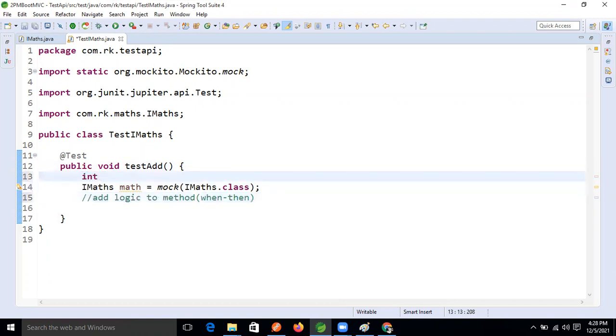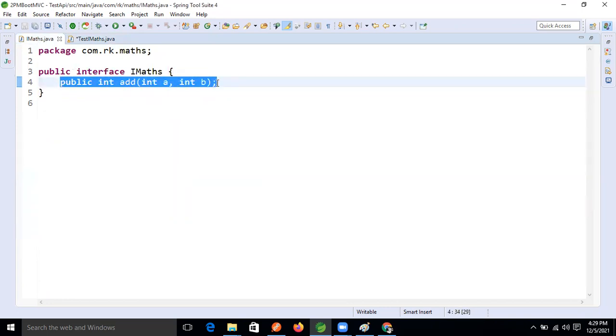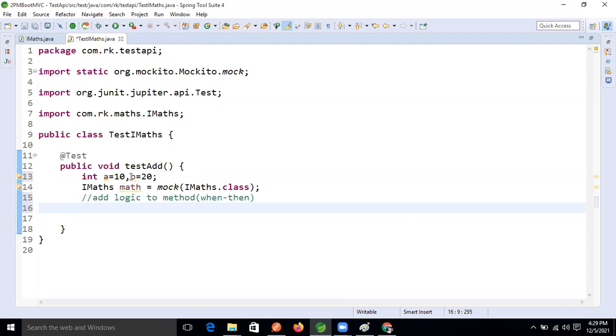Okay, so int a equal to 10 I'm taking, and b equal to 20, right? So when a and b are 10 and 20, what is the expected and actual value? 30 will come, using this method. If we want to perform the add operation, passing 10 and 20, then we will get 30 as the result.